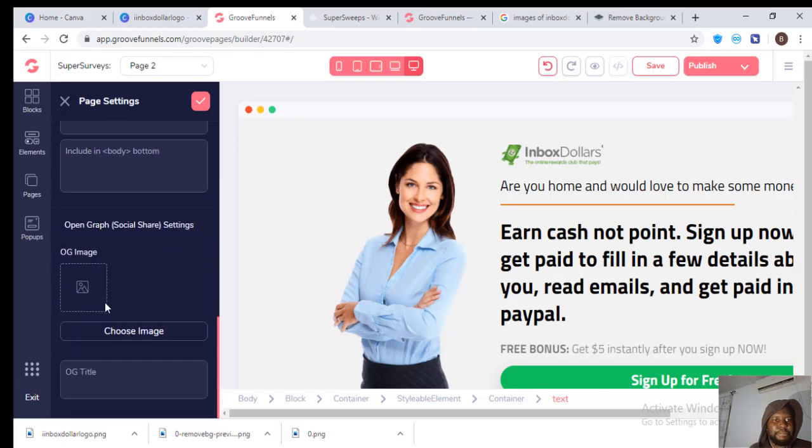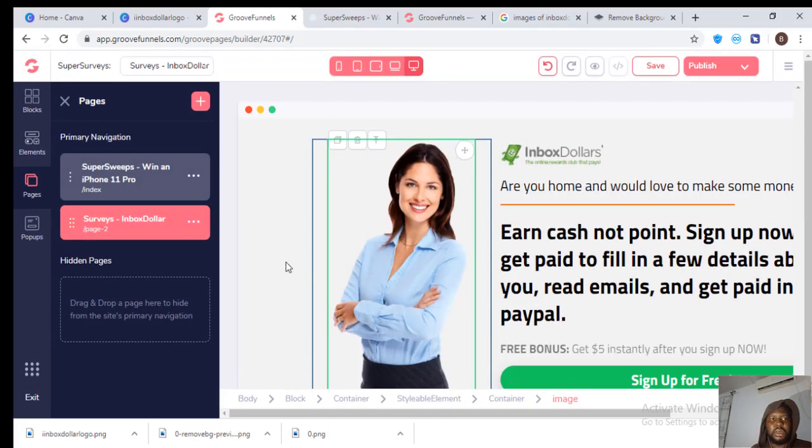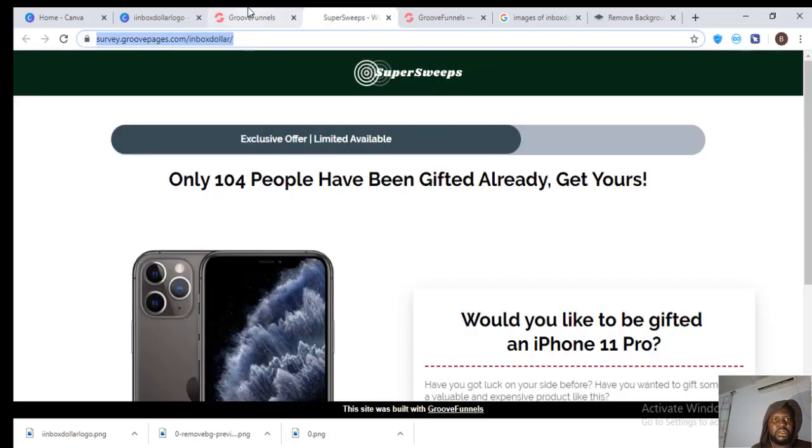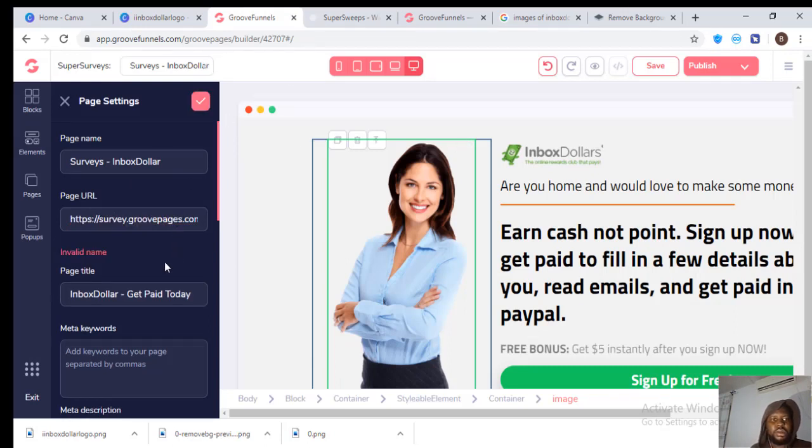You can try to put your social share and put Inbox Dollars there if you want to, but it's okay for me this way. So all I need to do right here is this page 2 URL. We can call this page 2 URL and put it here. Name.